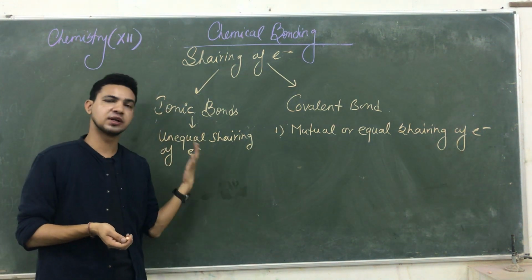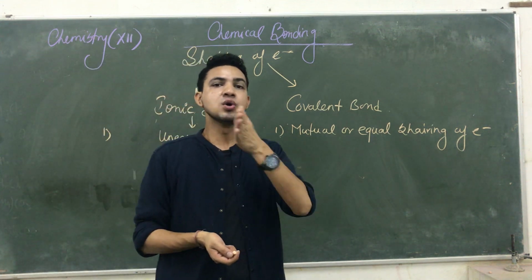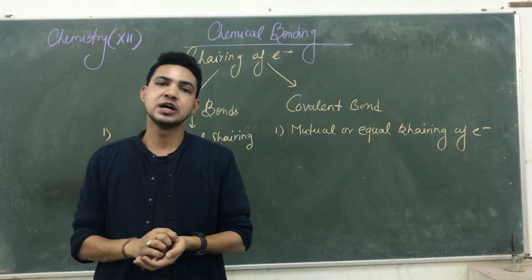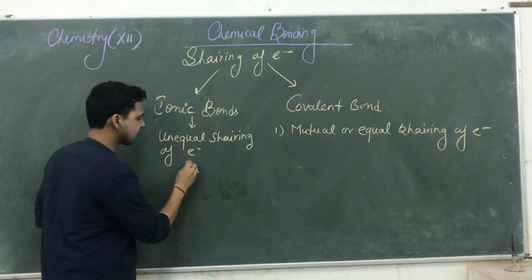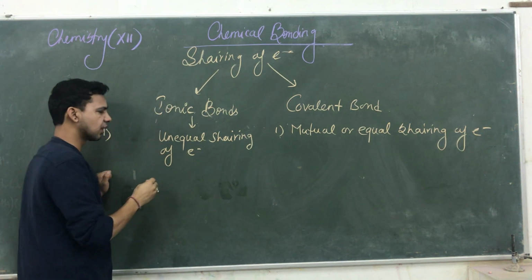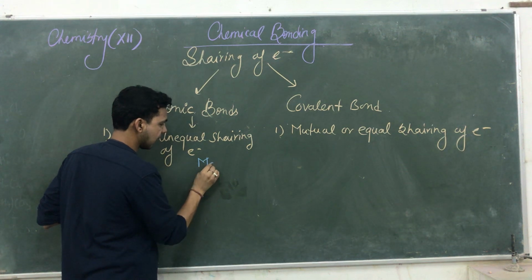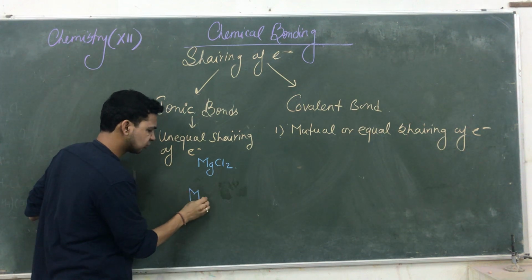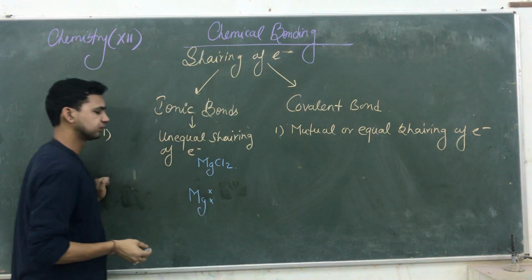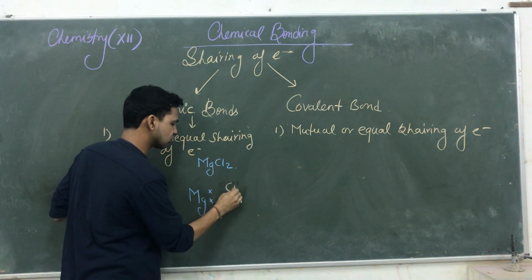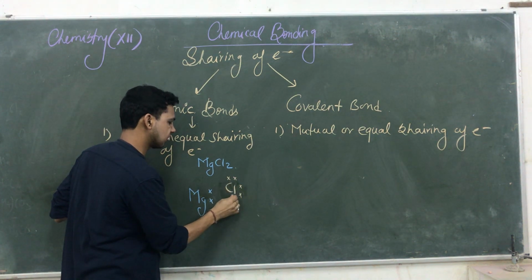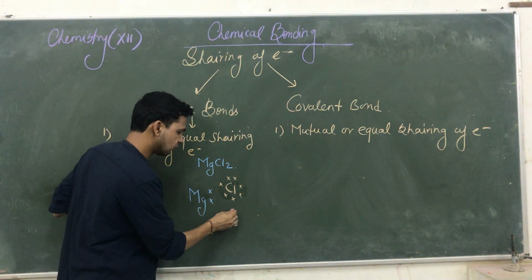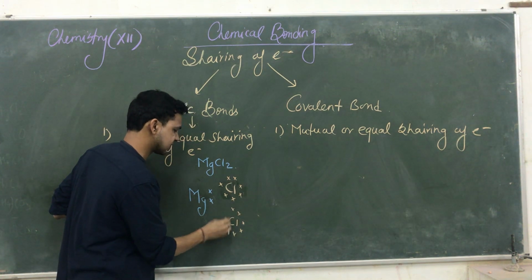What is the meaning of unequal? In this compound, one atom donates electrons and the other accepts electrons. Such sharing is known as unequal sharing. See the example. Suppose I am talking about the compound MgCl2. Magnesium has how many electrons in its outermost shell? 2 electrons. And chlorine has how many electrons in its outermost shell? 1, 2, 3, 4, 5, 6, 7 electrons. Another chlorine also has 1, 2, 3, 4, 5, 6, 7 electrons.